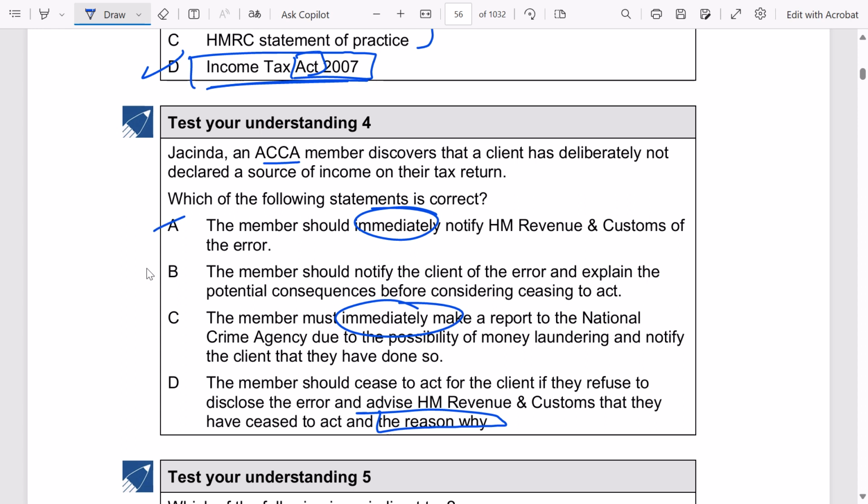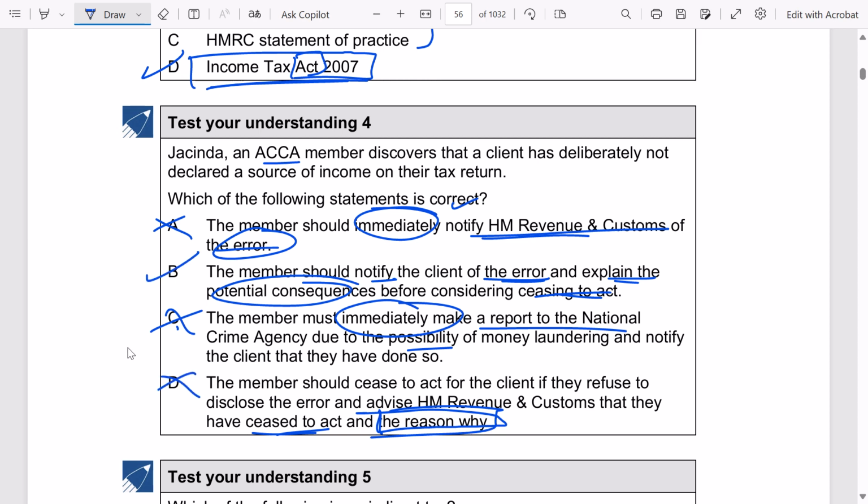So can I say A and C are wrong because they are saying that immediately you need to act or immediately do this or immediately do that, which is not required, right? First, you should discuss with the client, right? Notify the client and explain them the consequences before considering ceasing to act, right? And before notifying HMRC, you cannot notify about the error though. You can notify about that you have ceased to act for the client, but you cannot give the reason. So even this is wrong, right? So correct answer is B.